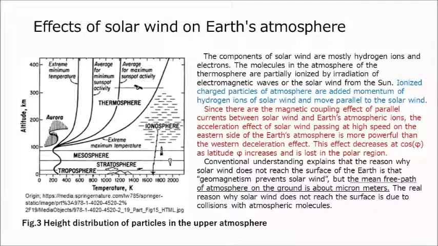This effect decreases as cos phi as latitude phi increases and is lost in the polar region. Conventional understanding explains that the reason why solar wind does not reach the surface of the Earth is that geomagnetism prevents solar wind, but the mean free path of atmosphere on the ground is about micrometers. The real reason why solar wind does not reach the surface is due to collisions with atmospheric molecules.